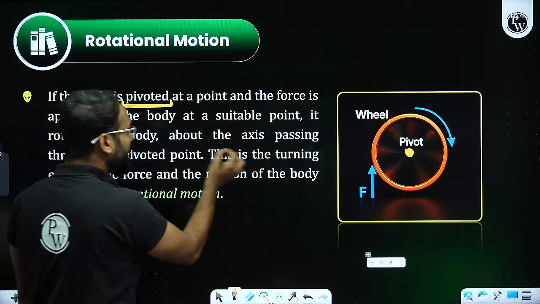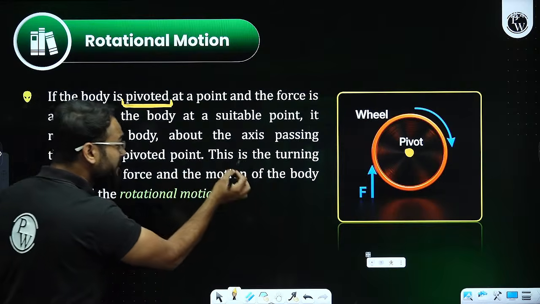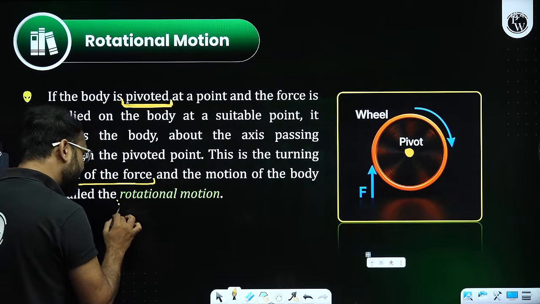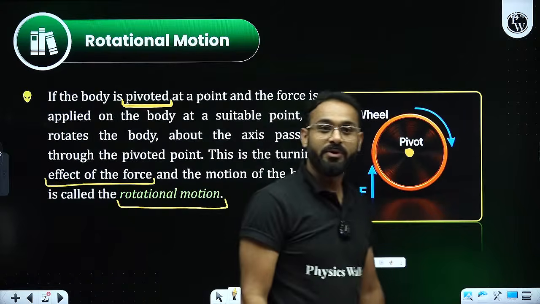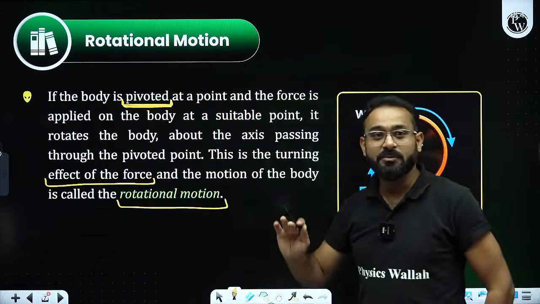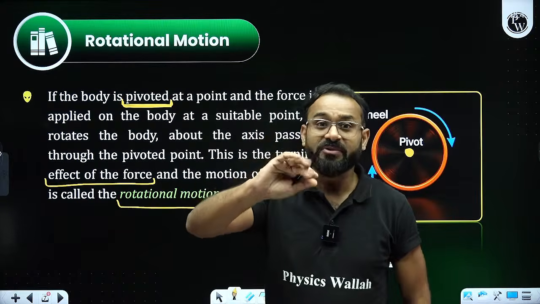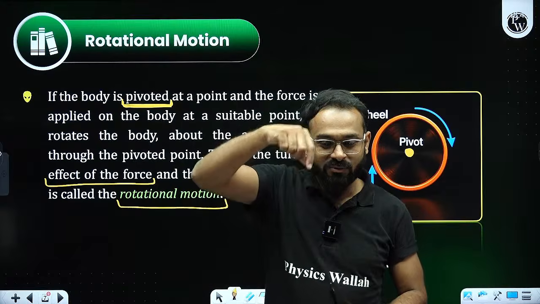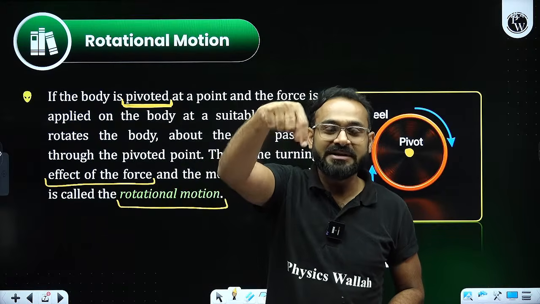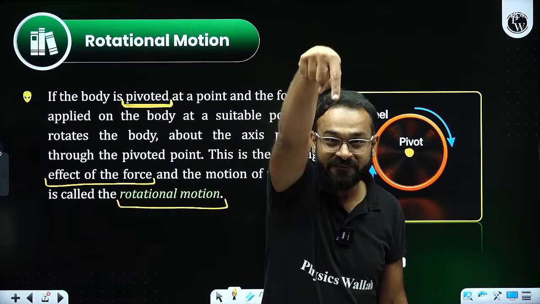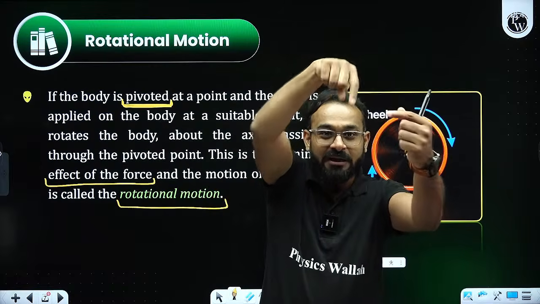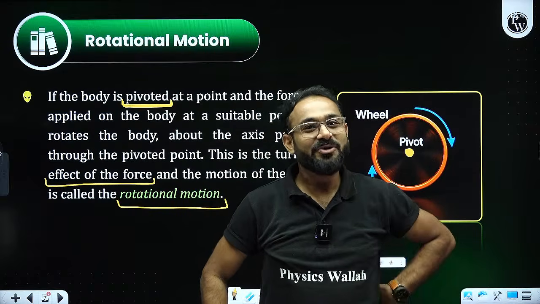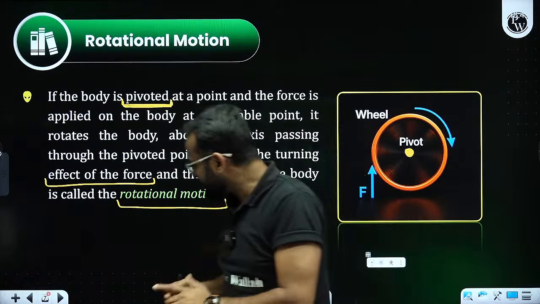So about the axis passing through the pivoted point, this is the turning effect of the force, and the motion of the body is called rotational motion. The answer is quite simple. Fan, gate, these are the examples. Have you ever seen salsa dancers? The dancer provides a finger to the other dancer, and they are revolving around that particular finger, right? Rotational motion. Fine. So this is how it seems.